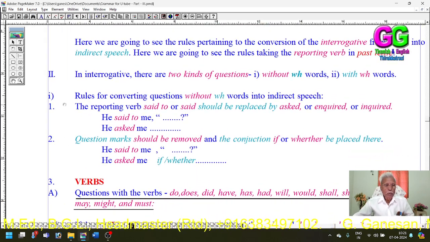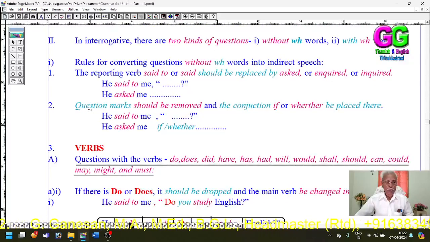See, rule 1. Rules for converting questions without WH words into indirect speech. Rule 1: the reporting verb said or said to should be replaced by asked or inquired. Any one of these verbs can be used as the reporting verb. For example, said to me has been changed into asked me.